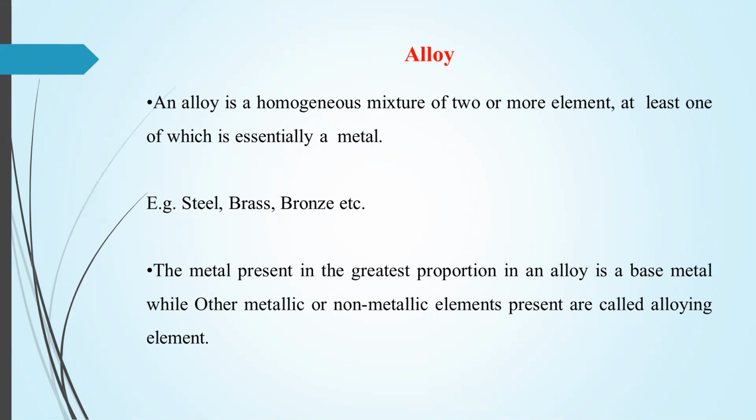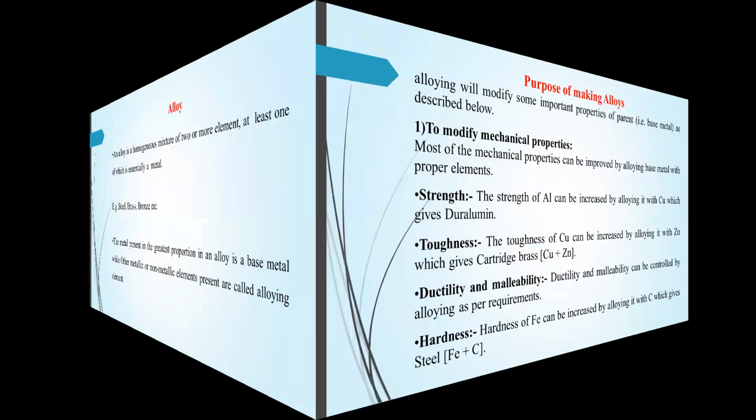Okay, so the metal present in greatest proportion in an alloy is the base metal, while other metallic or non-metallic elements present are called alloying elements. Means if we consider an alloy, then in that alloy the metal which is present in greatest proportion is the base metal, and the other element which we are adding, that may be metallic, that may be non-metallic, we call it an alloying element.